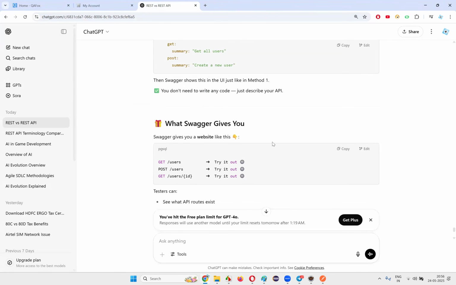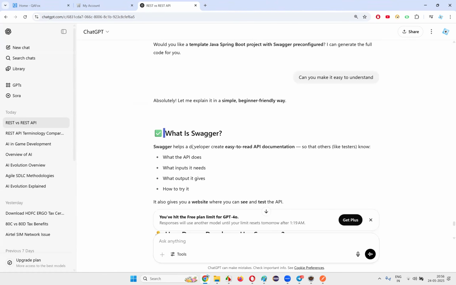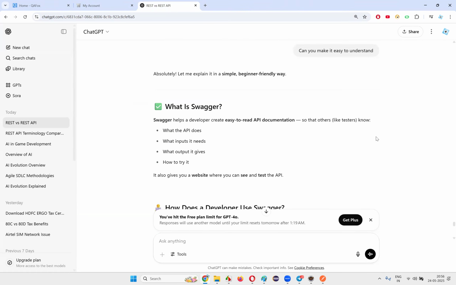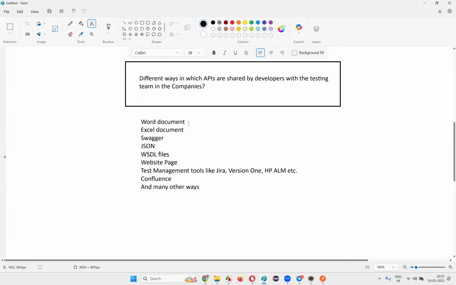Fine. Maybe we'll go to Swagger later in a detailed manner. Let's learn about Swagger in detail later. But for now, my thought process here is to explain that the developer can share the API documentation to the testing team in different ways. They can document in a Word document and give it to you. You already know now what kind of details it will contain, guys.